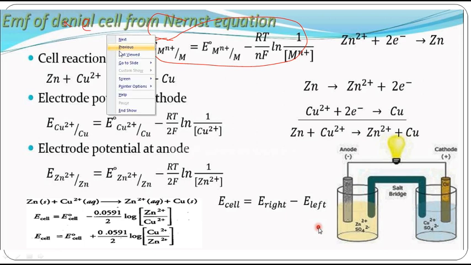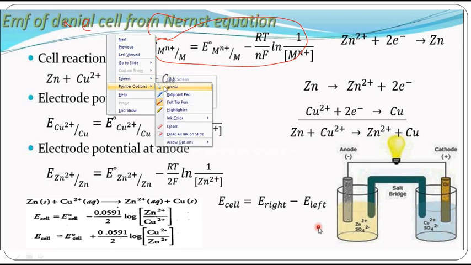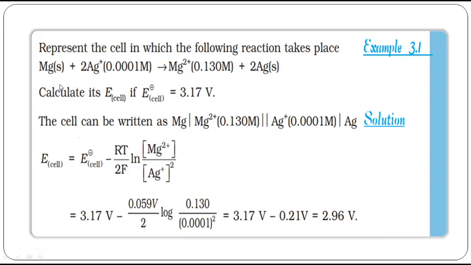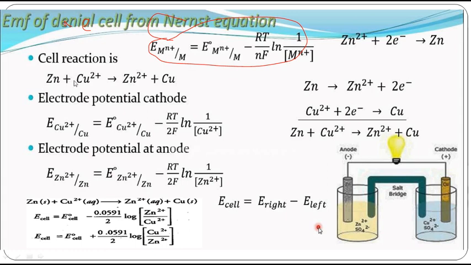Got it? Now let us consider this reaction: zinc plus copper 2 plus gives zinc 2 plus plus copper. This is the reaction given to you. Zinc is becoming zinc 2 plus, which means it undergoes oxidation. Very good. Copper 2 plus becoming Cu means it is undergoing reduction.